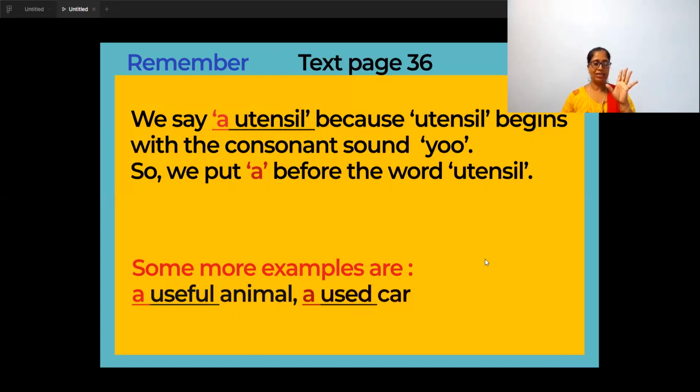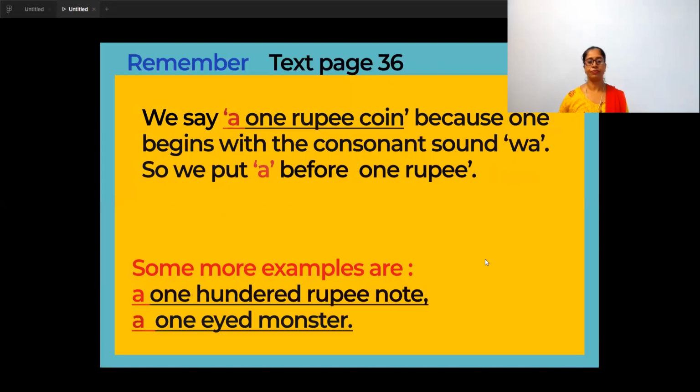Similarly, a few more examples that could be confusing for you: a useful animal, a used car. It is a consonant sound. And a few more. A one-rupee coin. Here it is not O. The letter is O, but what is the sound coming out from your mouth?